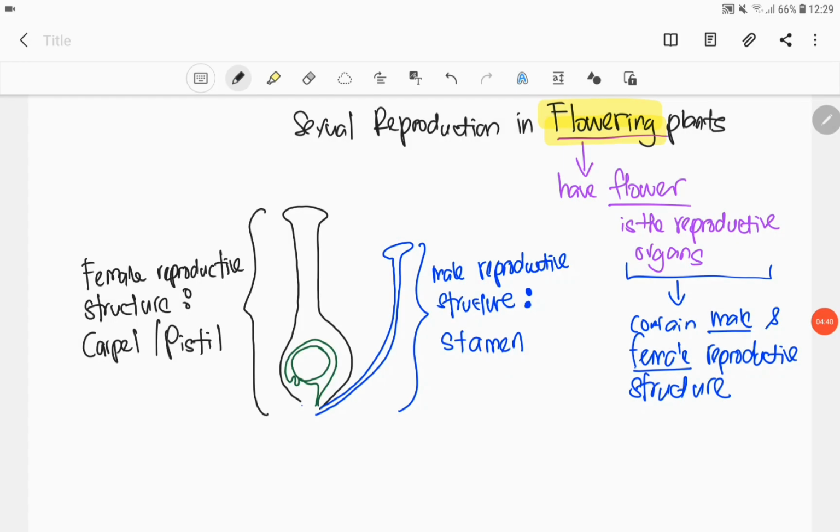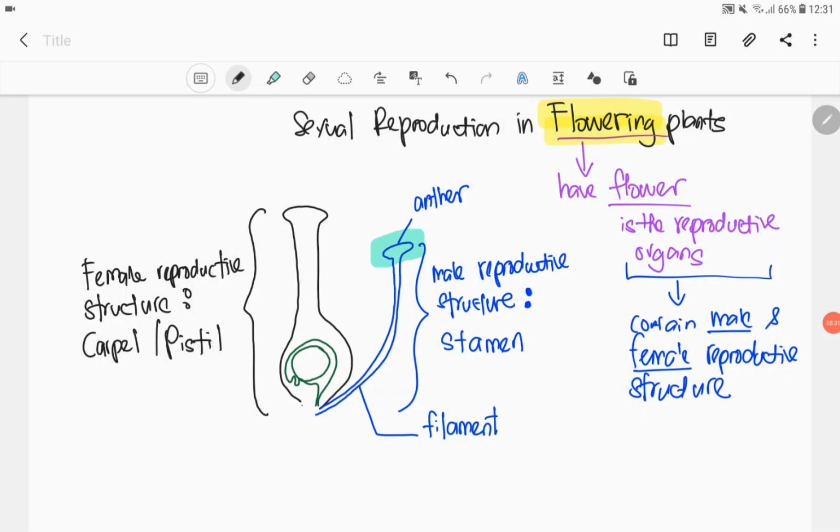So male reproductive structure bernama stamen, while the female reproductive structure bernama carpel ataupun pistil. So, itu adalah nama kepada reproductive structure male juga female yang kita jumpa dekat dalam flower. So, dua ni adalah reproductive structure. So, untuk structure yang lain kita jumpa dekat flower, itu adalah structure of the flower, bukannya reproductive structure. So, untuk yang itu awak kena boleh identify dan label sahaja. So, yang awak kena boleh explain adalah male dan juga female reproductive structure, stamen dan juga carpel ataupun pistil.